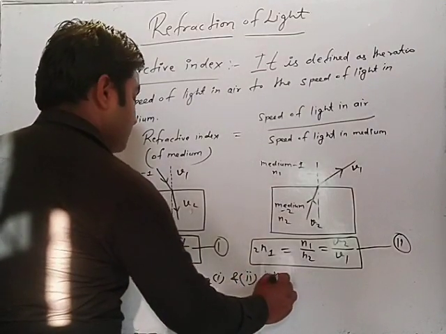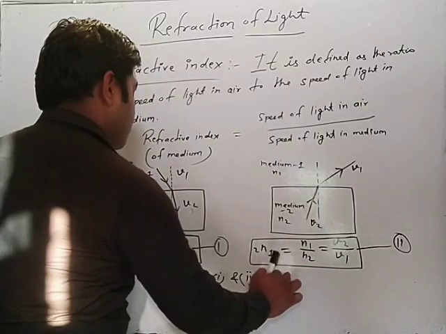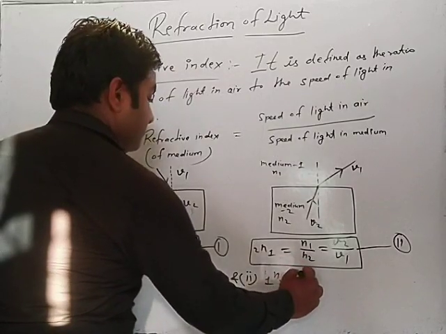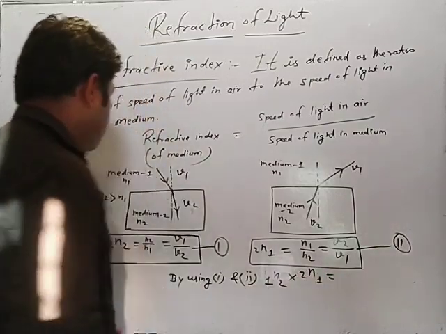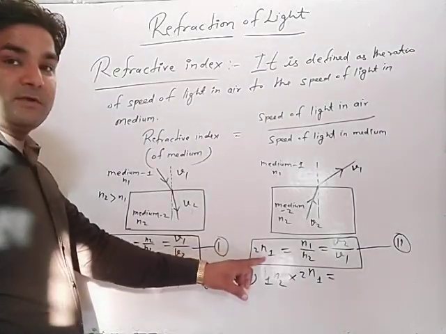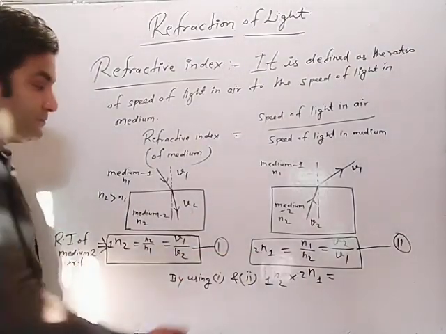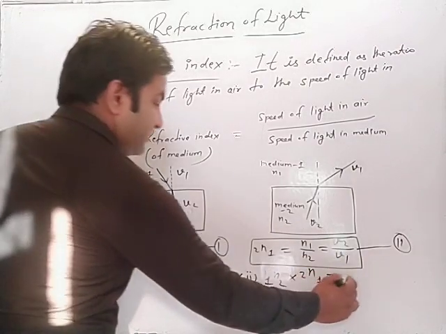1n2 into 2n1 is equal to, when you multiply equation 1 by equation 2, then 1n2 into 2n1 is equal to this v1 upon v2 into v2 upon v1. Each one will cancel out, then gives what?